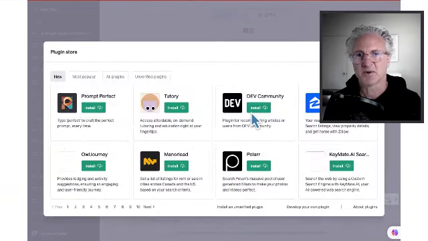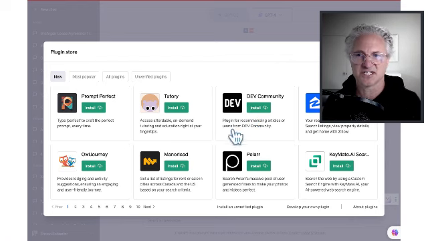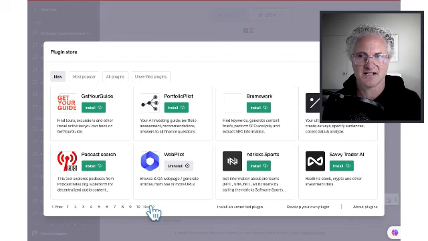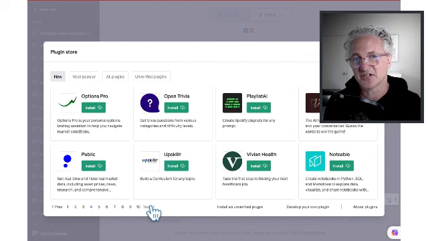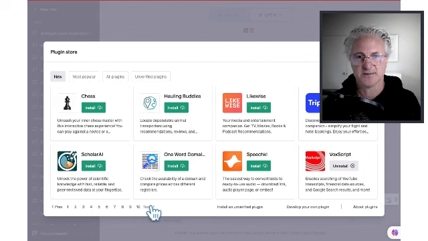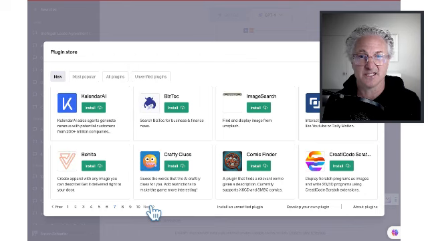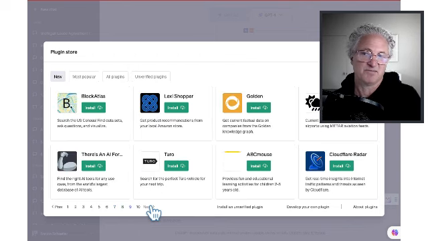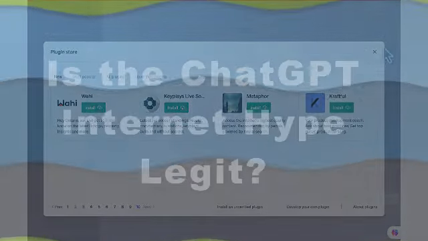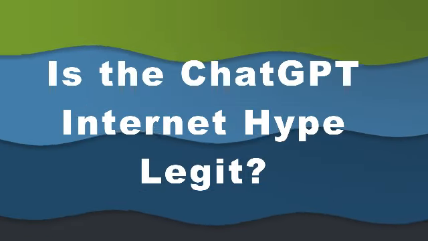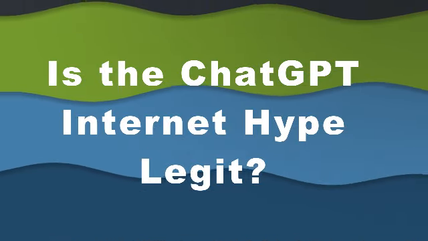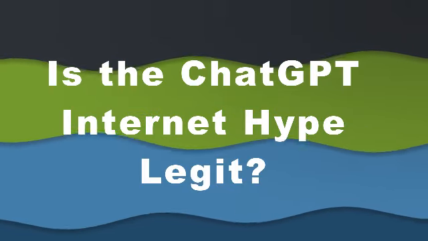So is the hype around ChatGPT's internet prowess justified? Its access to the internet? Are we seeing true value by connecting ChatGPT to the internet, or just kind of empty glitz? Let's debunk the hype. Well, you're going to see a lot of articles, a lot of headlines out there that trumpet GPT-4's newfound web capabilities as revolutionary.